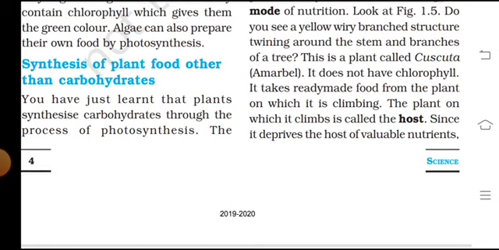It does not have chlorophyll, and it takes ready-made food from the plant on which it is climbing. The plant on which it climbs is called the host, since it is deprived of the valuable nutrients.